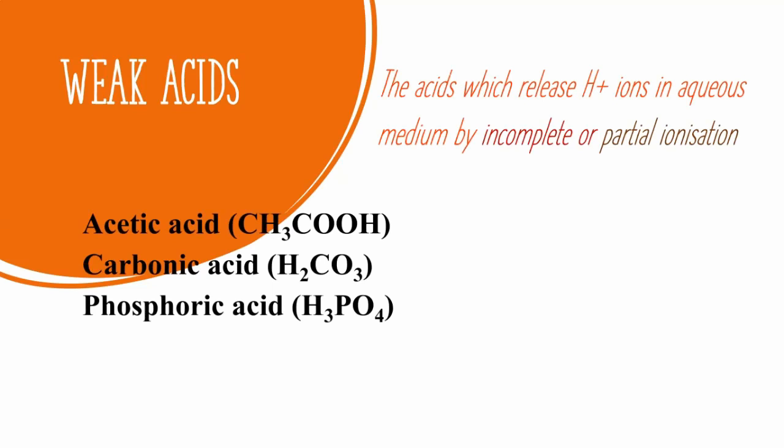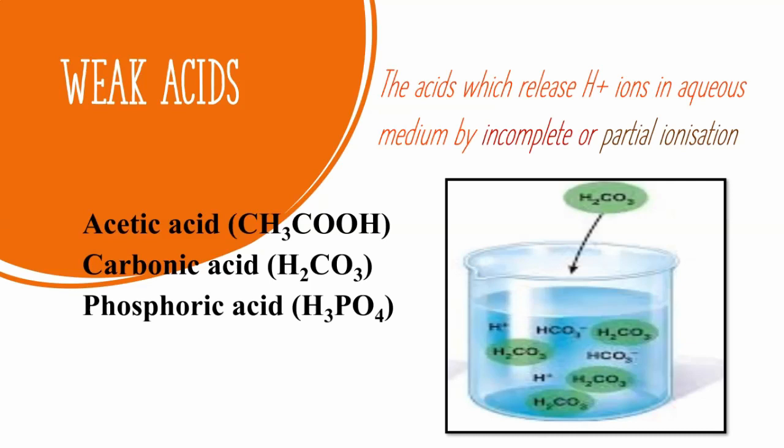These are some examples of weak acids. If you take carbonic acid, some of the molecules of carbonic acid have dissociated into hydrogen ions and the relevant negative ion, which is the bicarbonate ion, while some carbonic acid molecules remain as they are without dissociation.